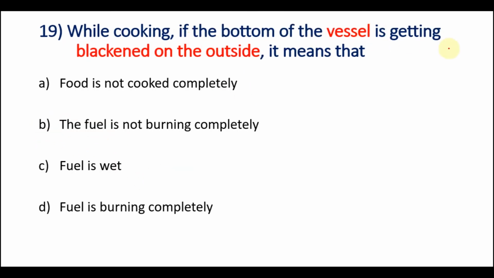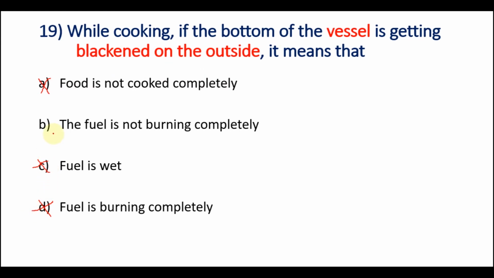Question number 19. While cooking, if the bottom of the vessel is getting blackened on the outside, it means that option A, food is not cooked completely. Let me cancel this option. Option B, the fuel is not burning completely. Okay, let me check the other options also. The fuel is wet. This answer is wrong. So let me check the fourth one. Fuel is burning completely. If the fuel is burning completely, the bottom of the vessel will not get blackened. So this is also wrong one.